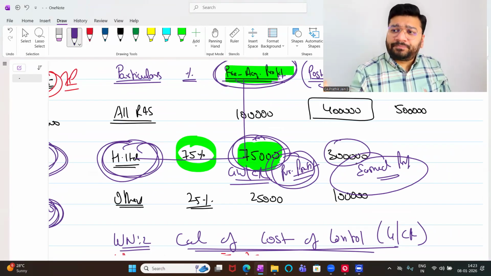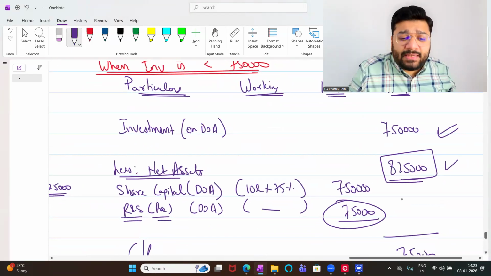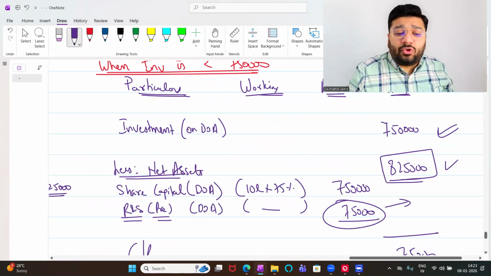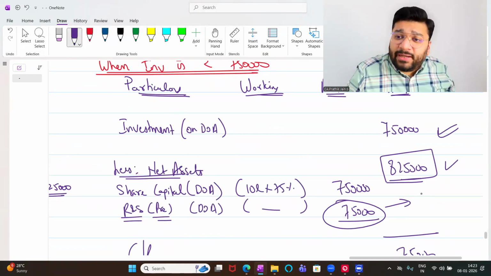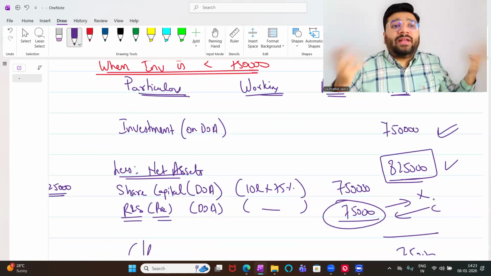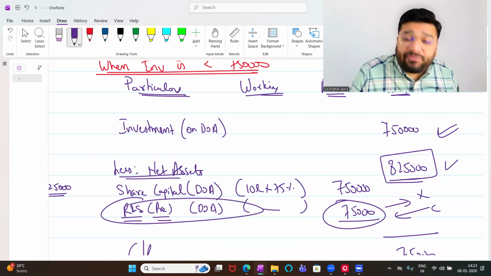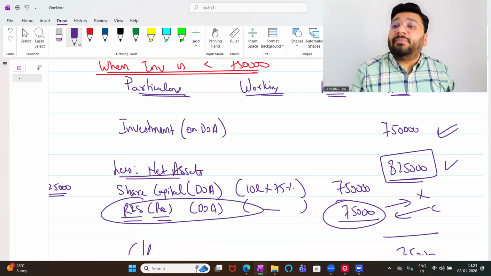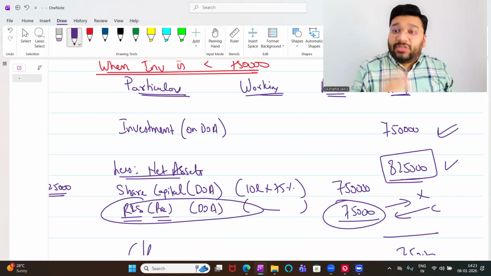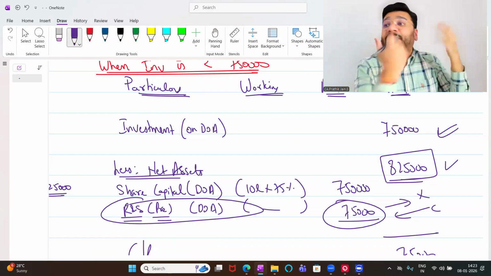Yes, correct only, no? Now, she's telling, in that case, listen, 75,000 rupees is paid by H Limited to X. And this is what I'm receiving from the company also. So there's no profit and no loss for X. My question is, why will the holding company benefit from the profit? The holding company will not benefit from the profit. This profit belongs to X. But why are we paying this money to X?